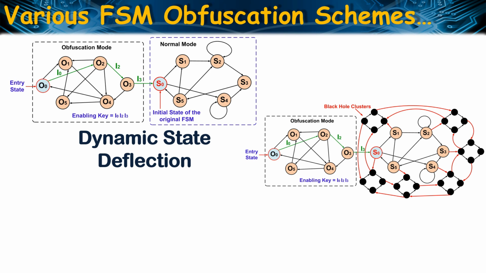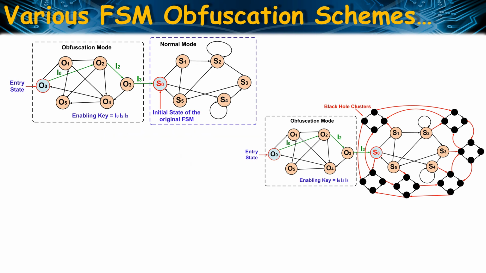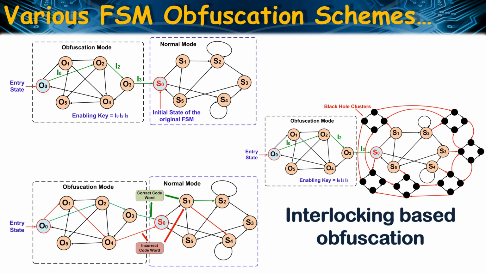Each valid state is associated with a black hole cluster, and each black hole state is dynamically mapped to a unique wrong key. Now I will discuss another similar kind of method that is called interlocking based FSM obfuscation. Similar to Harpoon, this scheme also consists of an obfuscating and a normal mode. An obfuscation mode driven by a correct sequence of input has to be traversed before entering the normal mode of the FSM.